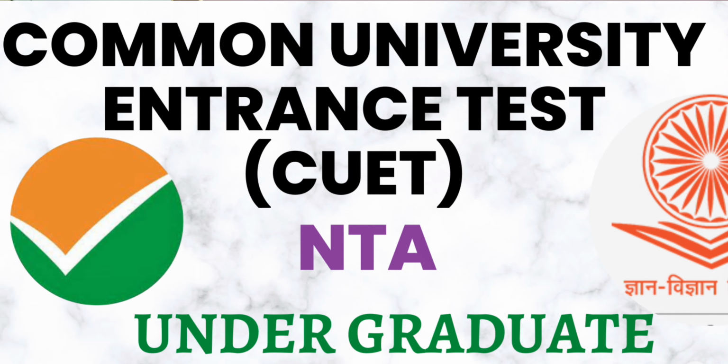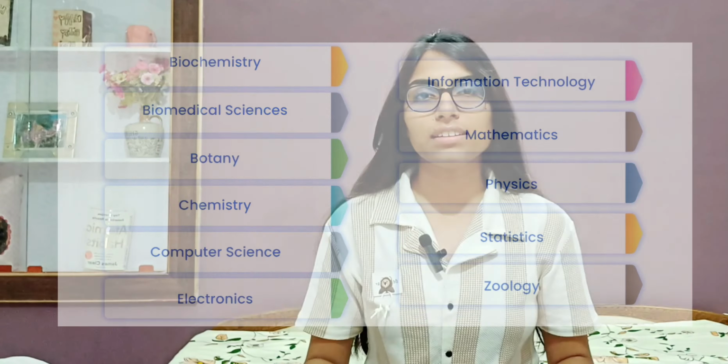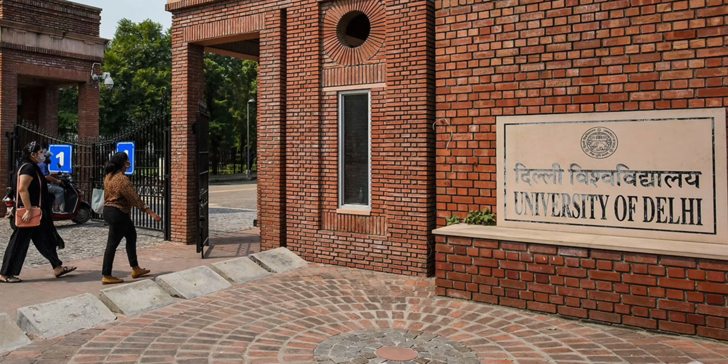CUET stands for Common University Entrance Test. Through this exam, you can join any reputed college in India for your bachelor's or even master's. If you want to do your BSc honors in chemistry, biology, physics, or even BSc Biotech, BSc Food Technology, or any other undergraduate course, this is the form you must fill. You can join universities like Delhi University, Central Universities, and any other reputed university after giving this exam. The application form for this generally releases between February to March.